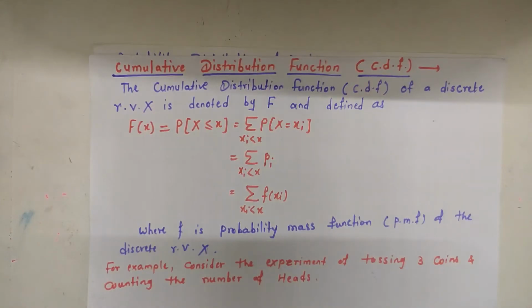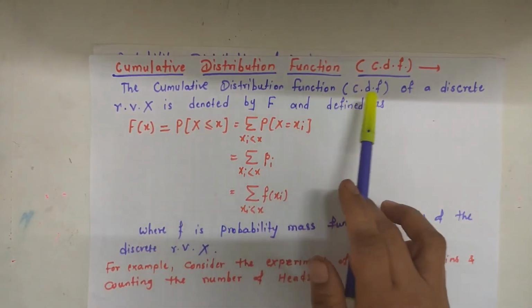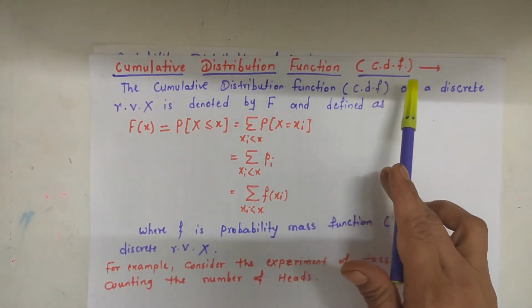In the previous video, we learned about the random variable X, probability distribution and the probability mass function of random variable X. Now in this video, we are going to learn about the next distribution function, that is the cumulative distribution function. This is also known as CDF.